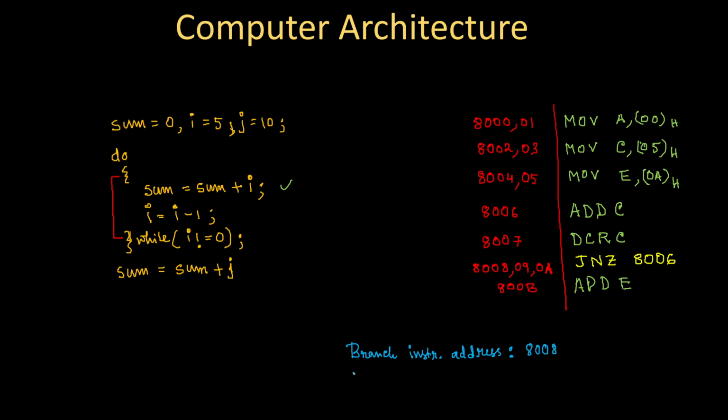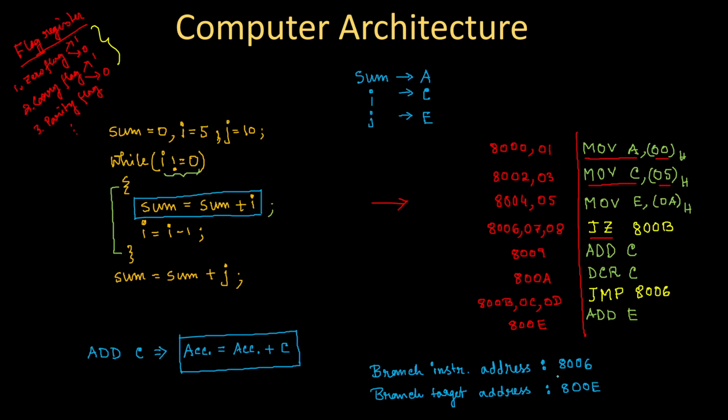8008. Then branch target address. Then 8008 and branch target is what? I mean, from here I will jump to this statement. That means branch target is 8006, right? 8006. So look into this, the difference in these two cases.